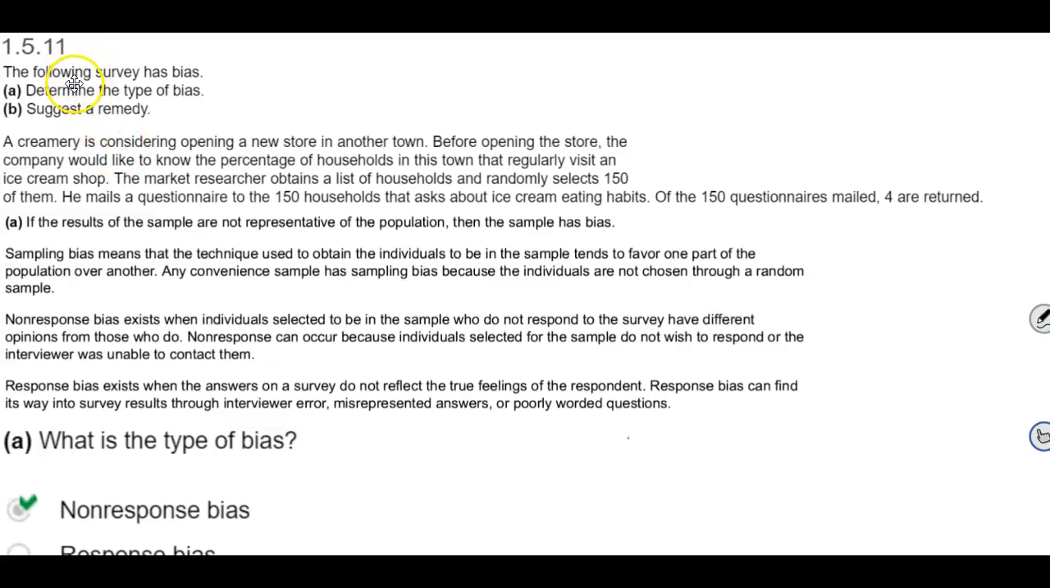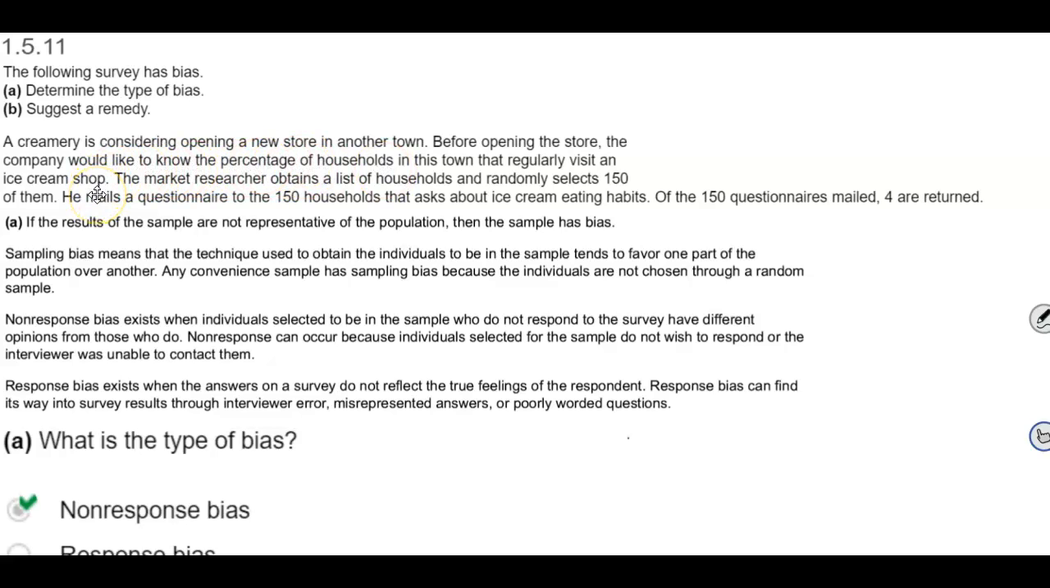Section 1.5.11. The following survey has bias. We want to determine the type of bias and then suggest a remedy. A creamery is considering opening a new store in another town. Before opening the store, the company would like to know the percentage of households in this town that regularly visit